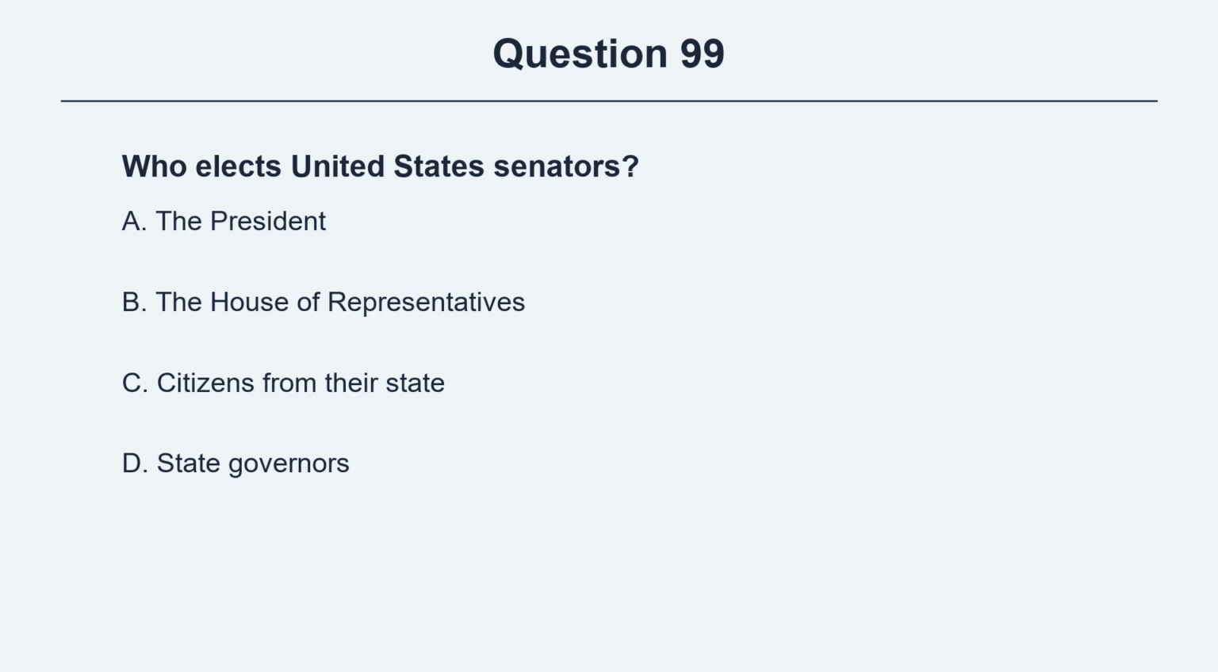Question 99. Who elects United States senators? Option A, the president. Option B, the House of Representatives. Option C, citizens from their state. Option D, state governors. The correct answer is option C, citizens from their state.